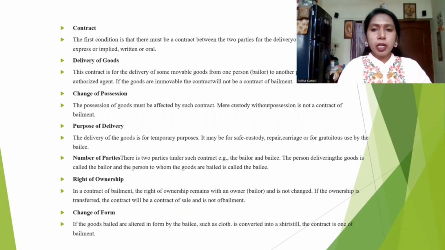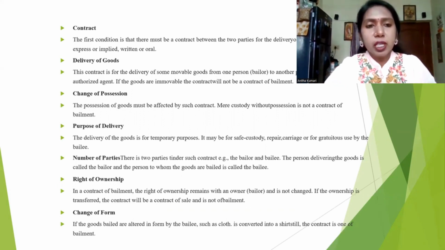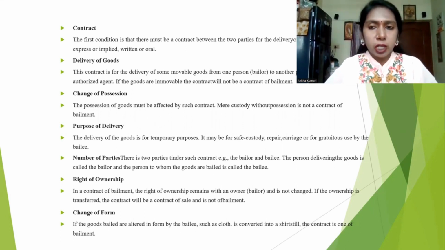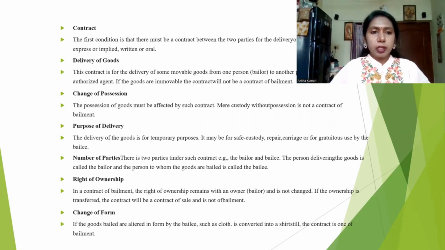Okay. So, change of possession. Here the possession of goods is transferred to the bailee for a certain period. That is called change of possession. Then purpose of delivery. For what purpose is the bailer handing the goods to the bailee? For adding value or some other purpose. So the change of possession under the bailment always carries some purpose. Number of parties. There are two parties under the bailment. Who are they? Bailer and bailee.